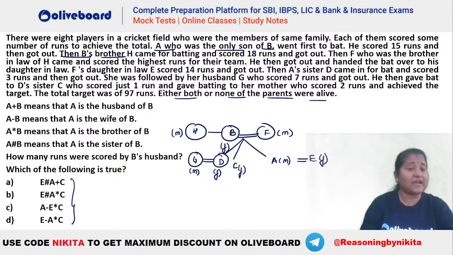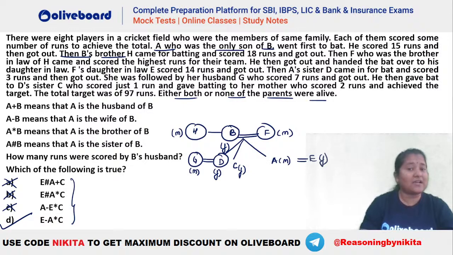Now we have to find which of the following is true. E # A, you can see # means sister. So E is the sister of A? No, right? So you can see this is wrong. E # A, again wrong. A - E, that is A is the wife of E. So is A the wife of E? No, you can see this is wrong. So you can see D would be the right answer.